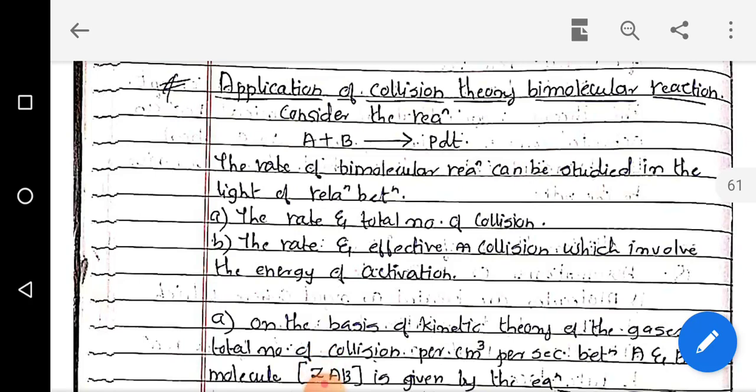Today's topic is the application of the collision theory to bimolecular reactions. In the previous lectures, we have studied the assumptions of the collision theory. In that, we studied the different assumptions about the reacting molecules. The reacting molecules should be so close that a collision takes place.